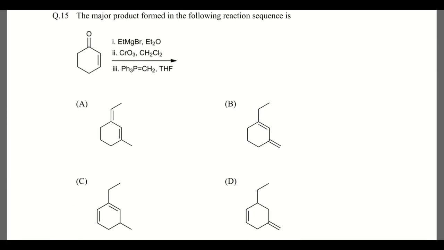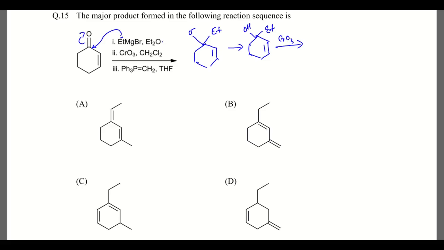The major product formed in the following reaction sequence is. So here the first step is the Grignard reaction, this one. Since it is having delta negative, it will be attacking here, so its ring opens and it will give O minus and Et. Okay, and going we will get OH Et.